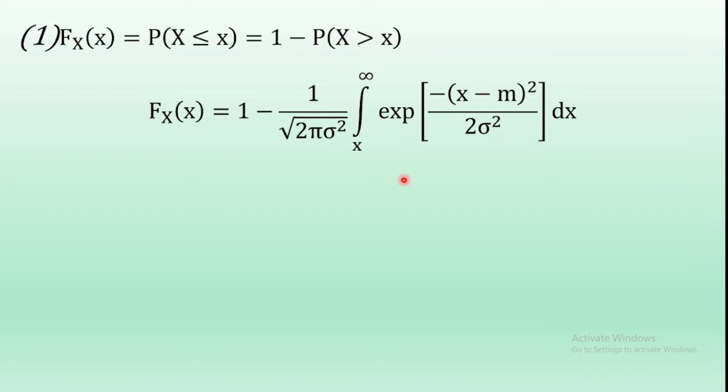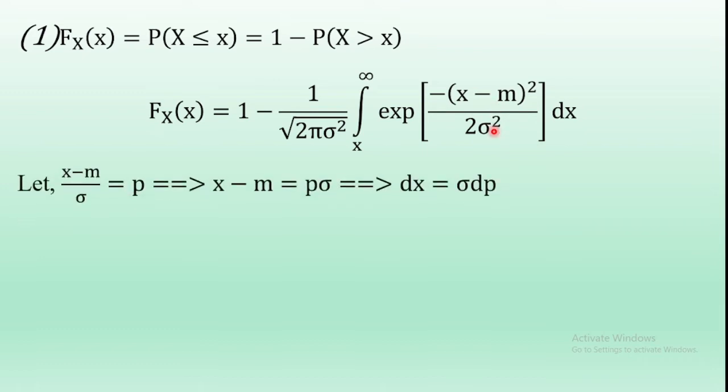From this equation, let us consider x minus m by sigma is equal to p. So x minus m is equal to p sigma, with sigma moved to the right-hand side. Differentiating with respect to x, dx is equal to sigma into dp. Now what are the ranges of x? x varies from x to infinity. Since we are considering x minus m by sigma is equal to p, now calculate the ranges of p.